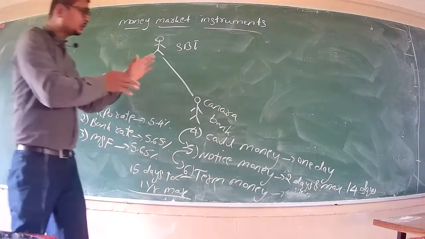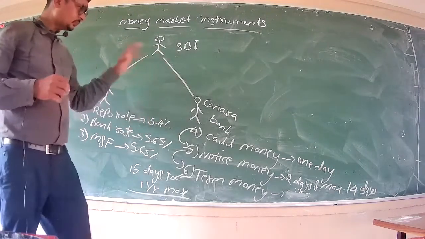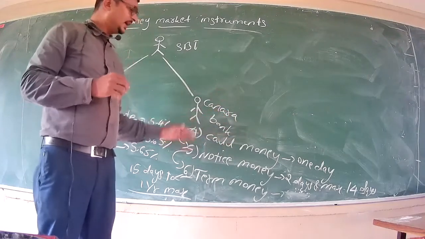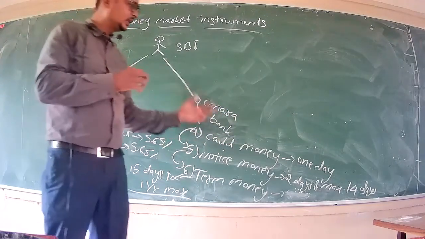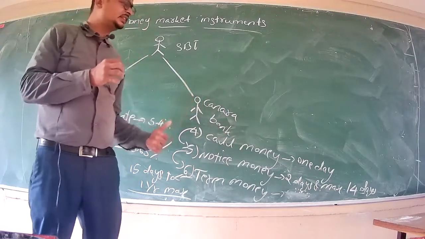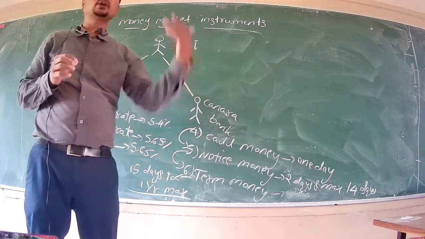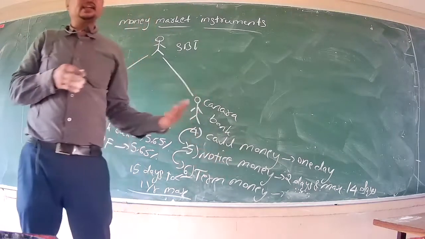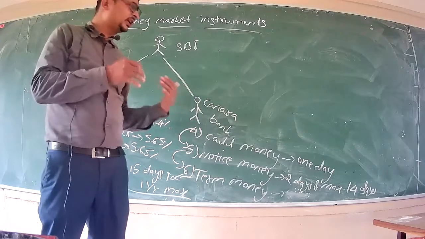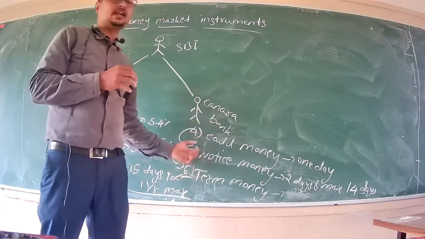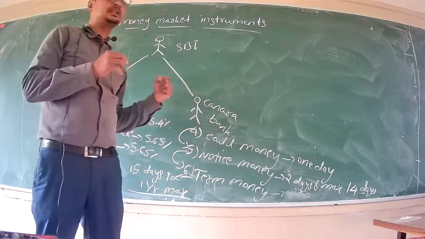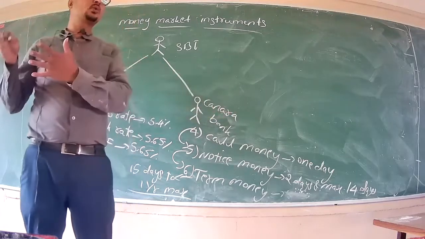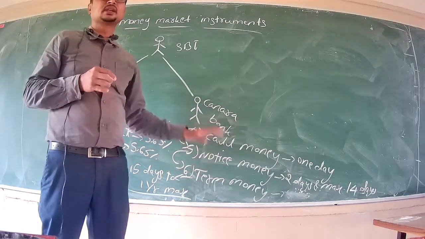And if the banks borrow internally, it's called call money for one day, and notice money if the loan repayment period is extended to 2 days, from 2 days to 14 days max. If again further days are extended for repayment of loan, then it is called term money, and the maximum time period is 1 year. From 15 days to 1 year, it is called term money.